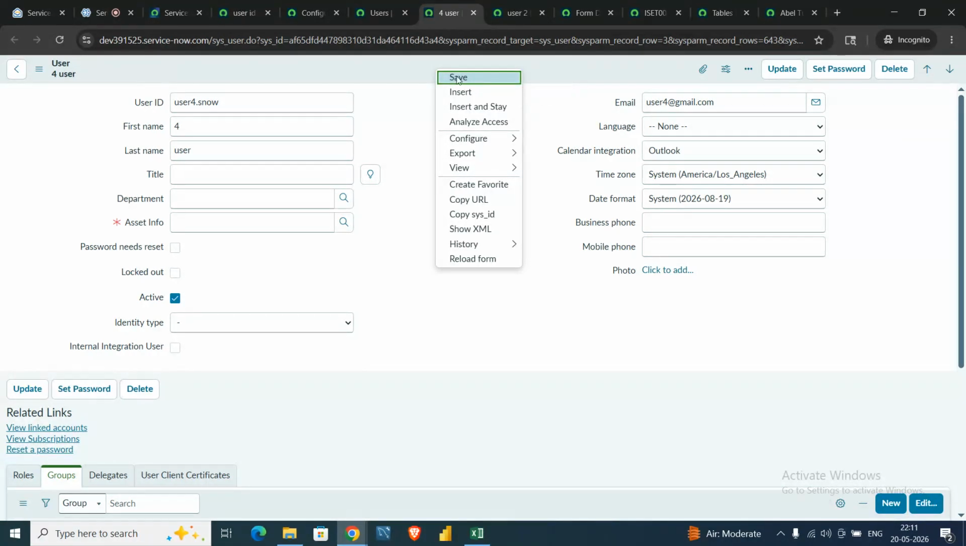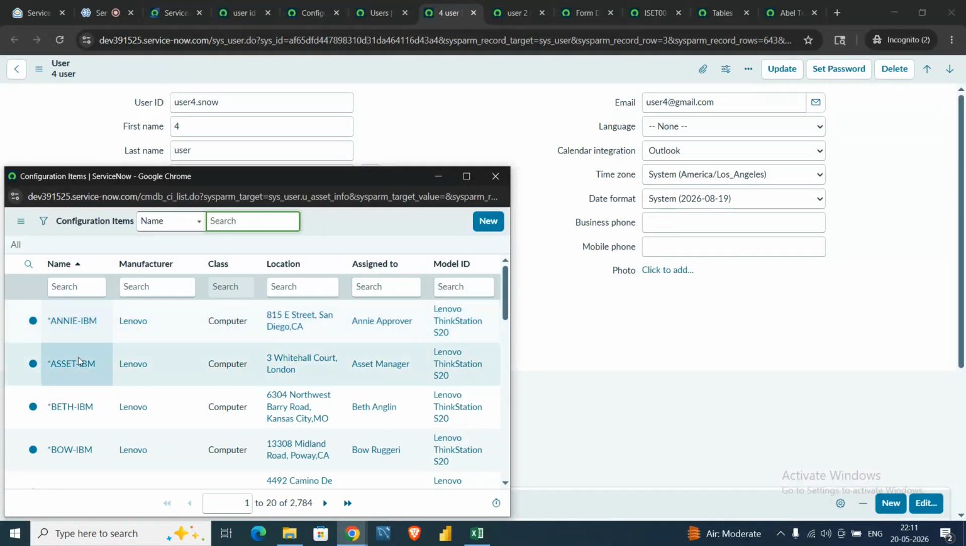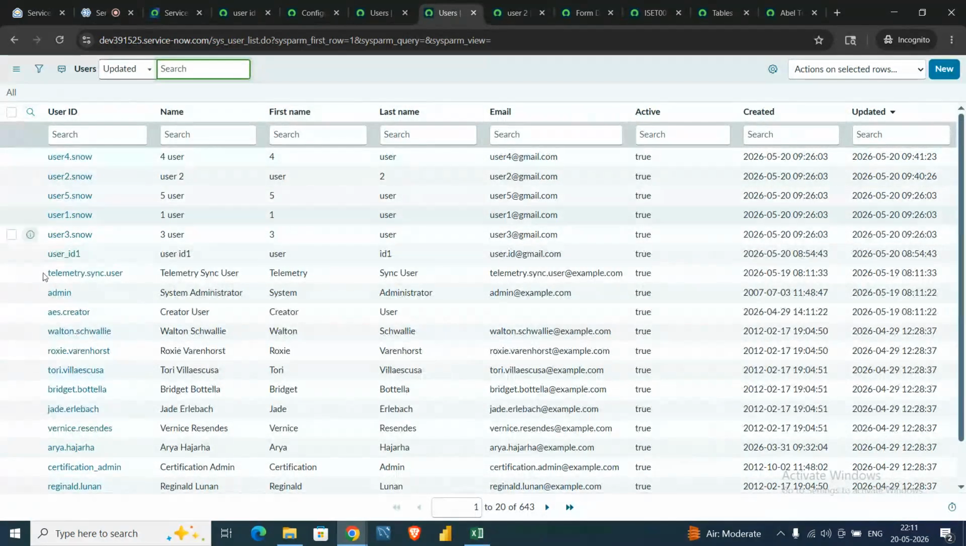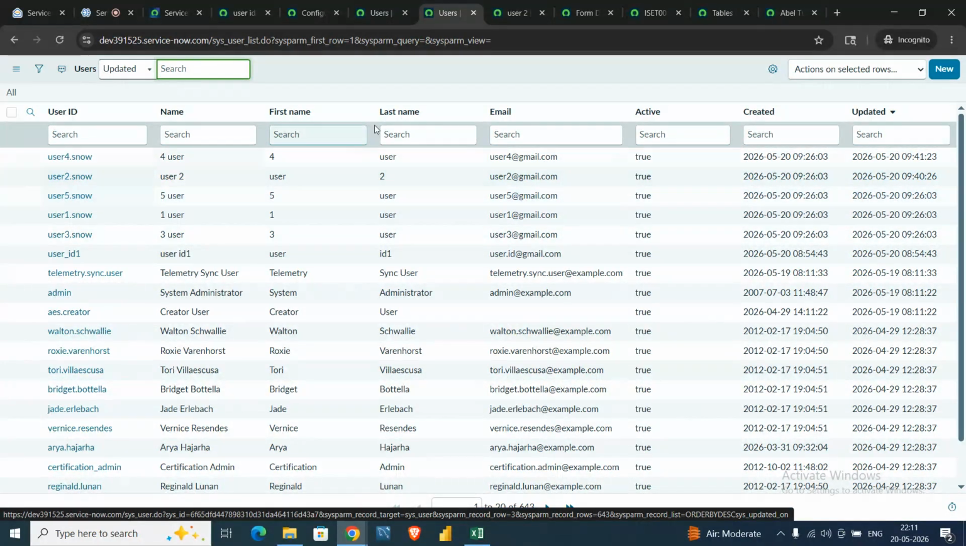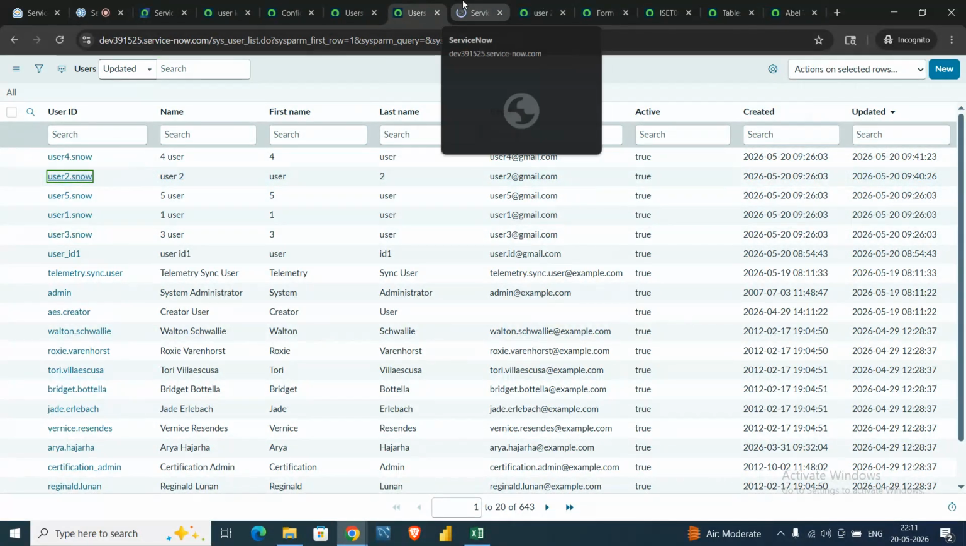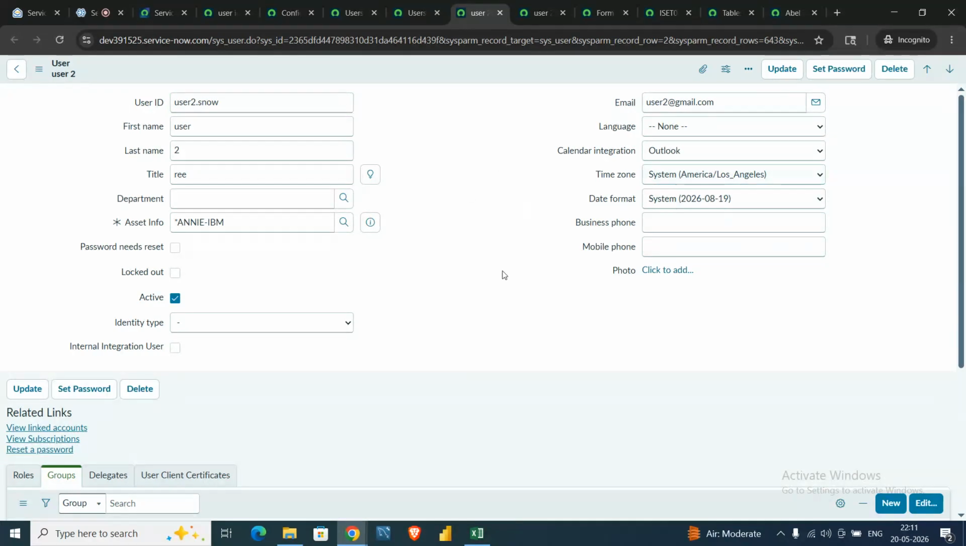What the save does is, after saving the form it will remain on the same page, but when I use the update button, it will redirect me to the previous page. So if you want to stay in the same form, you have to use the save button, and if you want to go back, you can use the update button. So these are some basic steps of how we can map the data here by the reference field.